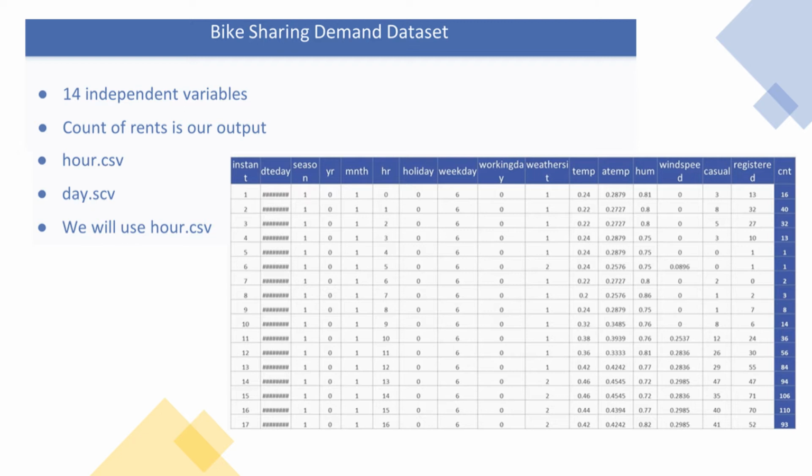Also, we have some weather information like what kind of weather it was that day, what the temperature was and what the temperature felt like, as well as the humidity and wind speed. And finally, the number of casual rentals and the number of registered rentals. And the final column, which is the count of total rentals, is our goal, and we want to figure out the number of rentals that was happening in a certain hour.